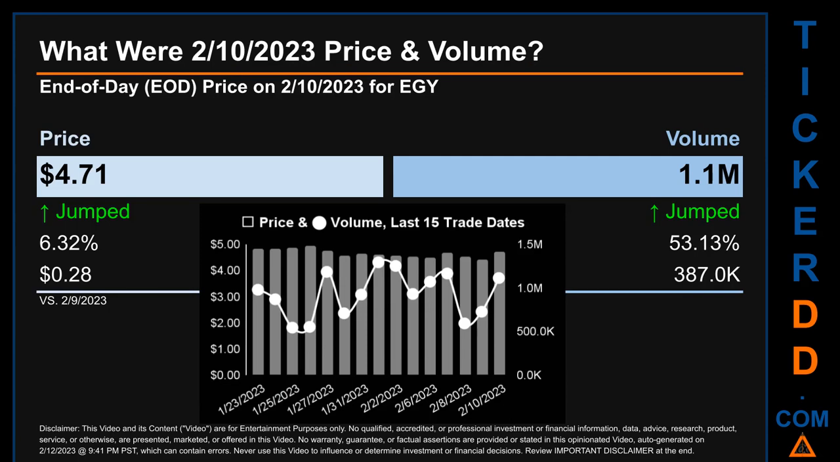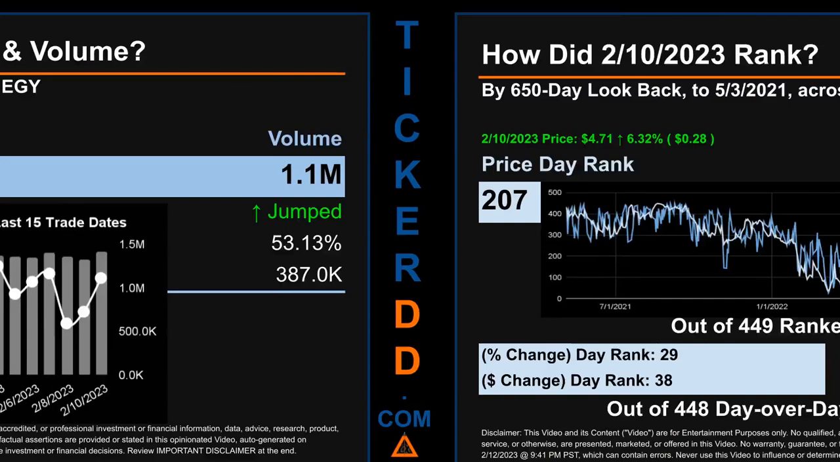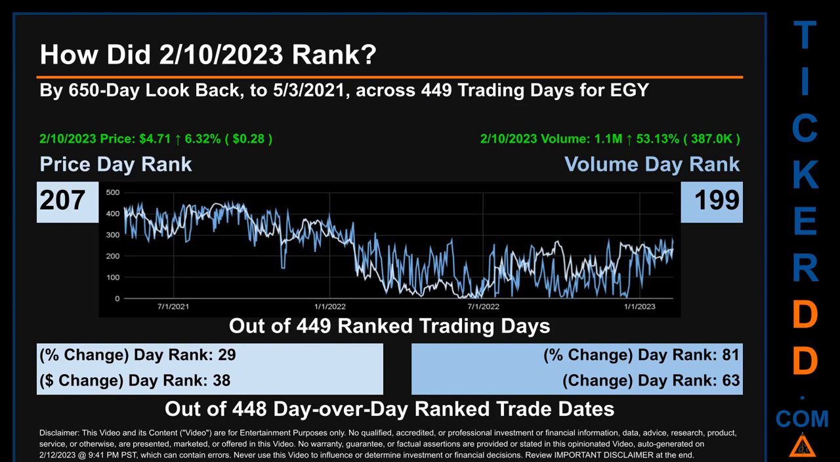The graph shows price and volume for the last 15 trade dates. Across a range of 53 cents, the max and minimum end of day price were respectively 4.96 and 4.43. Volume saw a range of 749.9 thousand, from a day low of 545.9 thousand to a day high of 1.3 million.